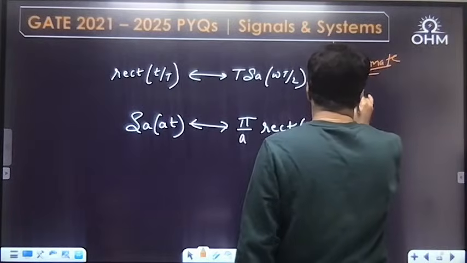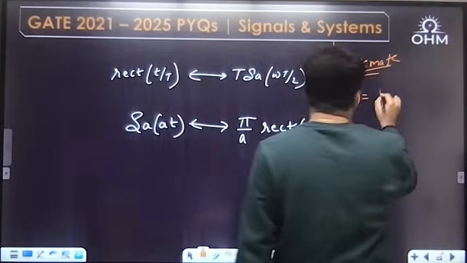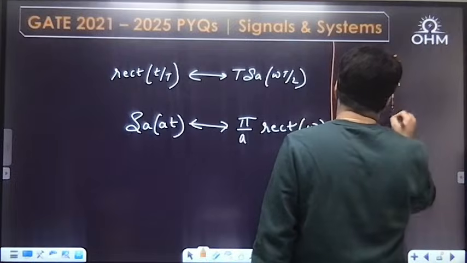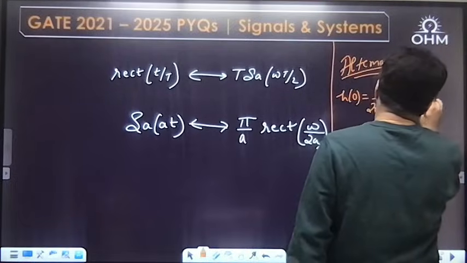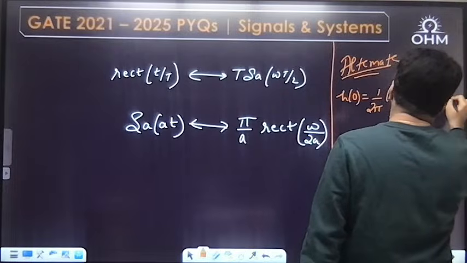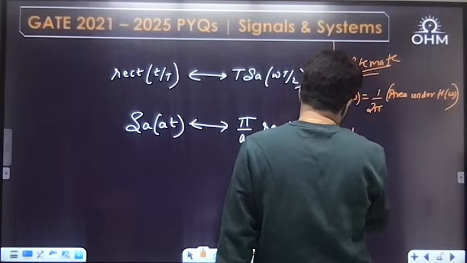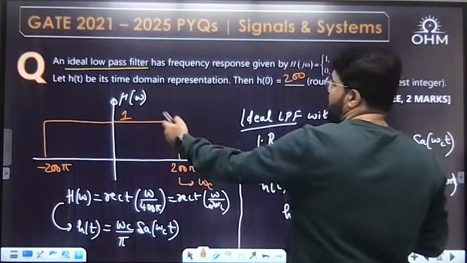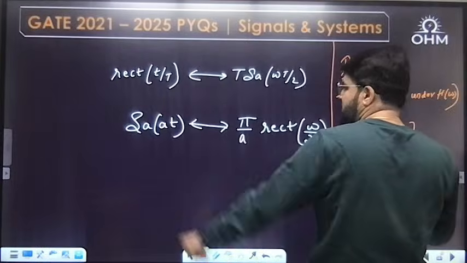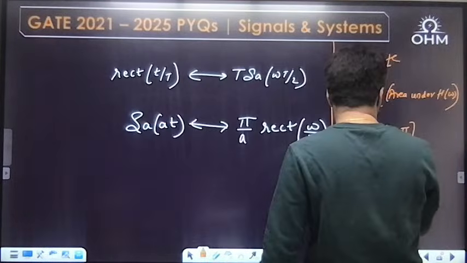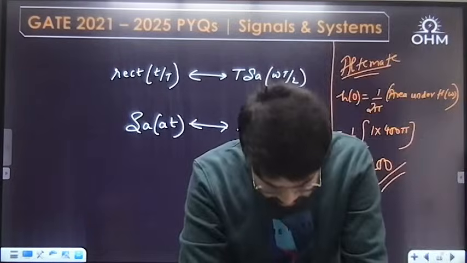What is h(0)? By the inverse Fourier transform formula, you can write it as 1 upon 2 pi times the area under H omega. So what is the area under H omega? Height into base. Height is 1, base is minus 200 pi to 200 pi, which is 400 pi. Cancel by 2 pi, the answer is 200. Okay for this one, right?